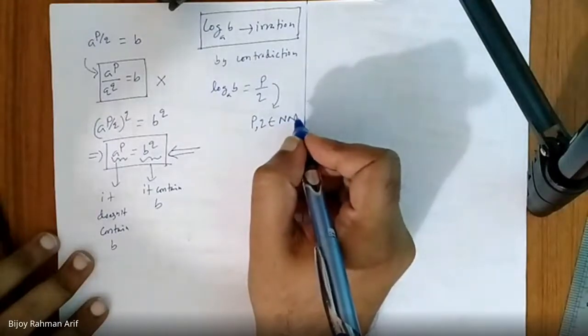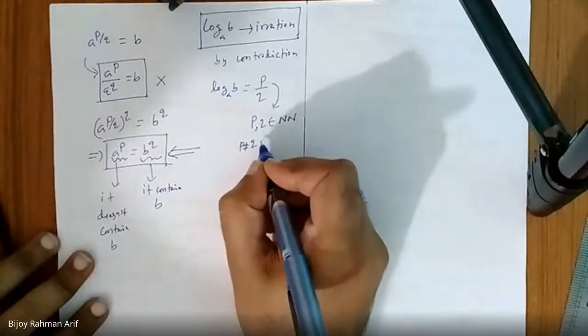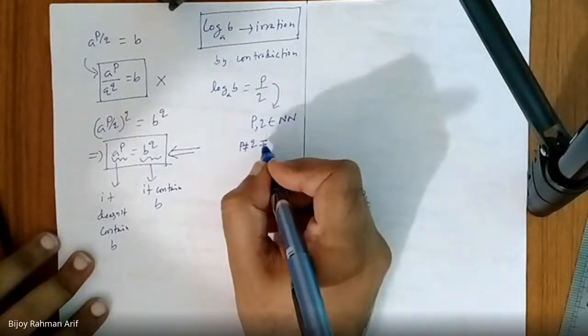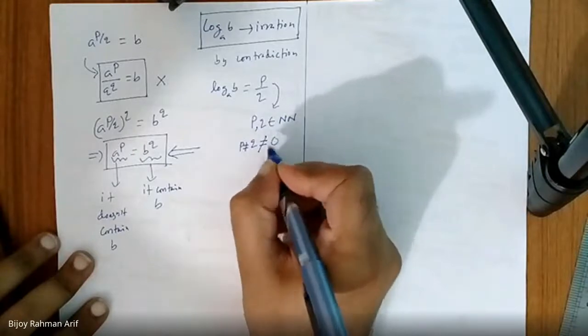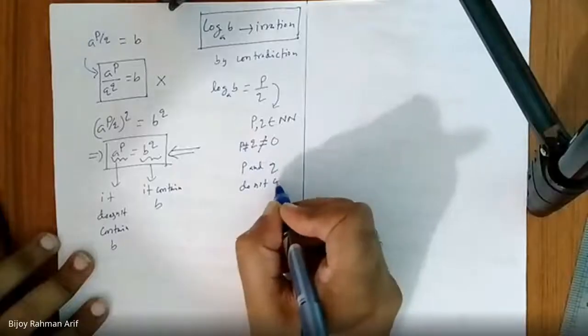Am I right? And they have no common factor. P and Q are integers and have no common factor. P and Q are not equal and not equal to 0. Am I right? And the third one is P and Q do not have a common factor.